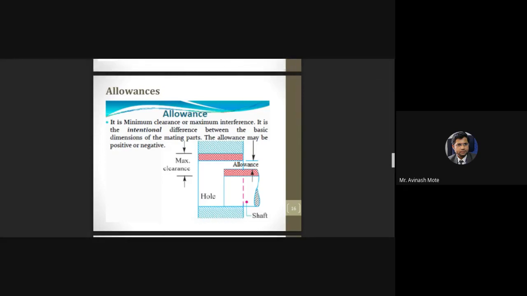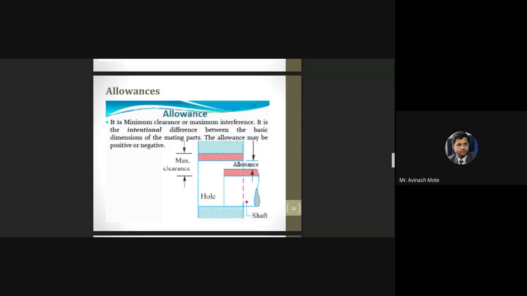Allowance is the intentional difference between the basic dimensions. Allowance is the intentional difference, and tolerance is the variation in the size or a dimension because of incapability of maybe the worker, machine, or material, or any process. So tolerance is automatically generated because of problems with man, material, machine. Allowance will be intentionally given. Keep in mind, this word allowance is intentional to get the proper fit.